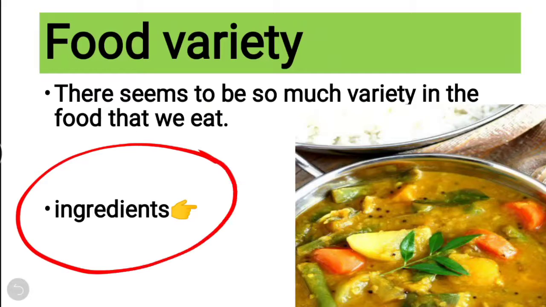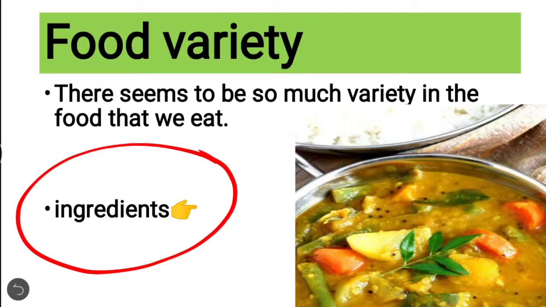When we talk about the ingredients of food, for example, can you see this image? It is an image of sambar. From this image or the sambar recipe, you will know that the ingredients used are pulses, curry leaves, tomato, onion, chilies, mustard seeds, and some water.